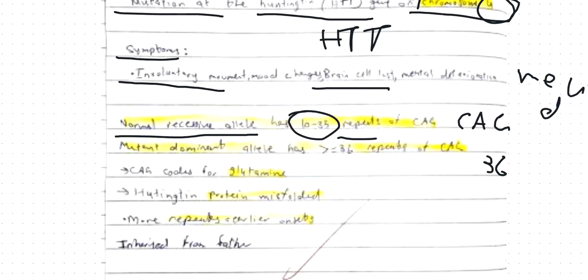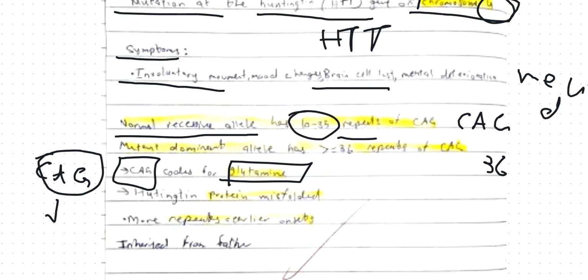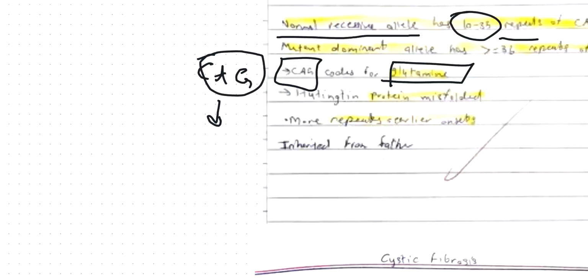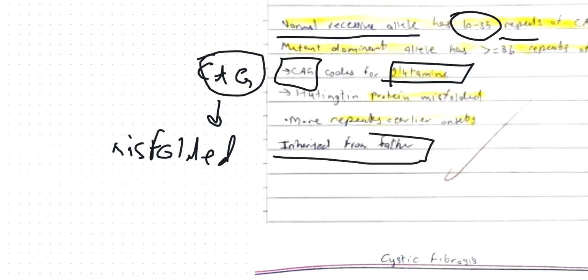And remember, CAG codes for the amino acid glutamine. When this mutation happens in the HTT gene, the protein with these extra glutamines will be misfolded, and that will cause Huntington's disease. And remember, Huntington's disease can only be inherited from the father and not from the mother.